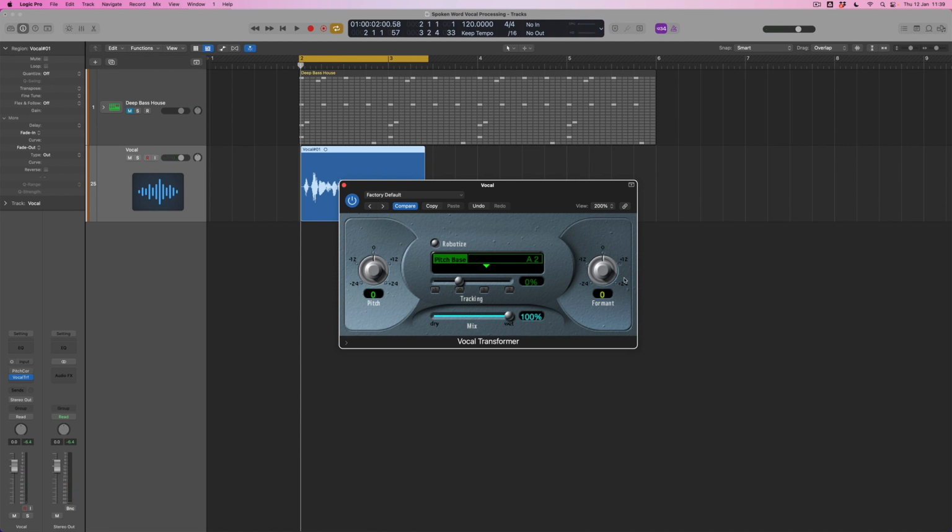Okay, that makes sense. But what we've also got is this formant control. Now formants are a little bit like harmonics, I guess. If we were to take the pitch of a note and analyze its structure from a harmonics point of view, what formants allow us to do is change those overtones, so that effectively we're either bringing them down or enhancing them. So we get this change in tone, which isn't so much a pitch change, but more a character change.